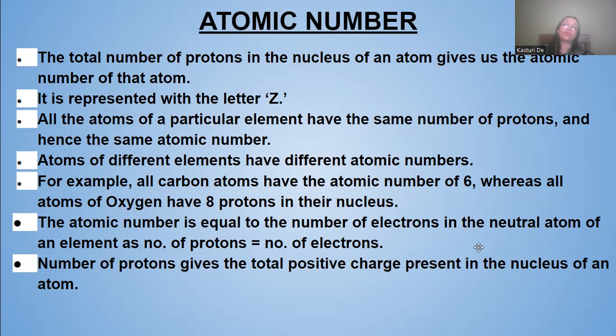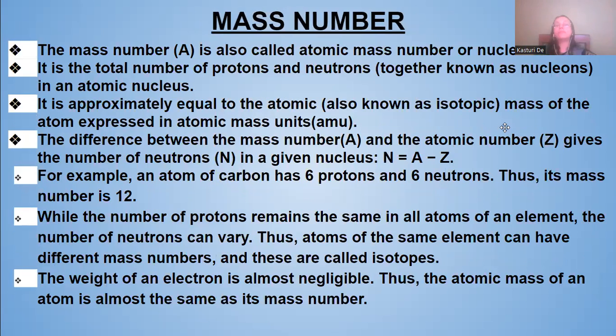Now, the number of protons gives the total positive charge which is present in the nucleus of an atom. Next is mass number.